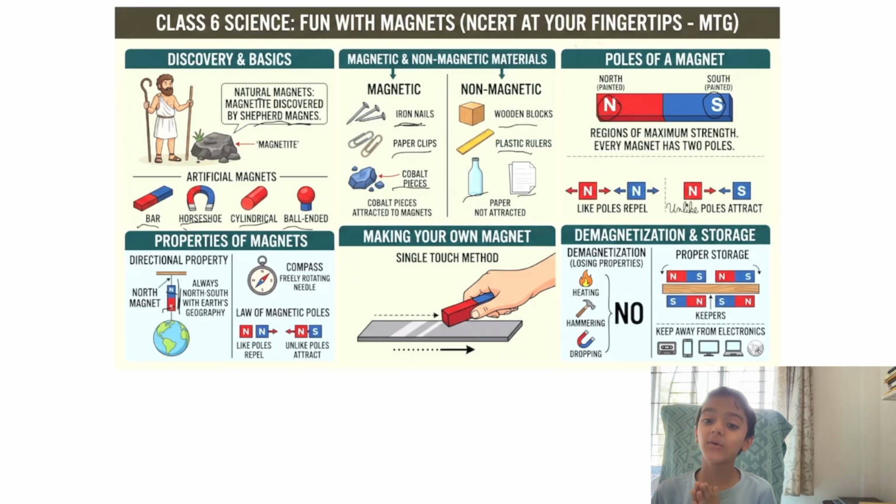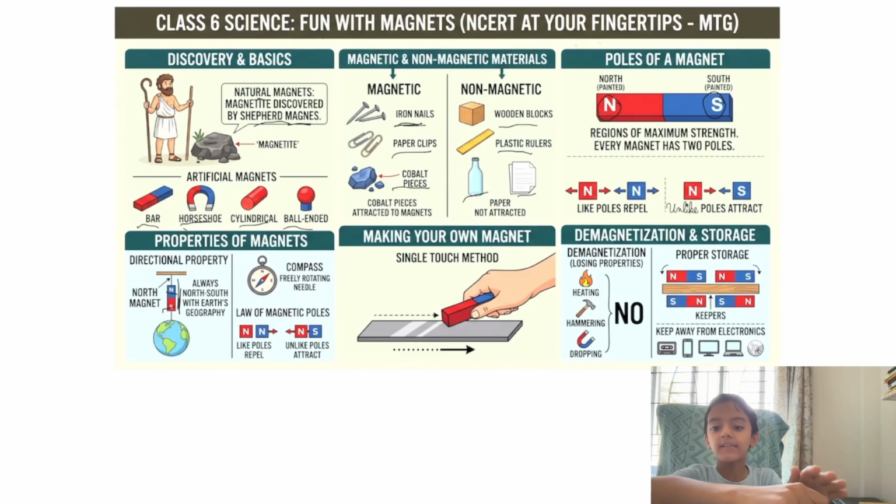Now, you know one thing? You can make your own magnet at home. How? I'll teach you. Look. First, you take an iron bar and place it on a flat surface. Then you take one bar magnet and at any of its poles, drop it at one end of the iron bar.